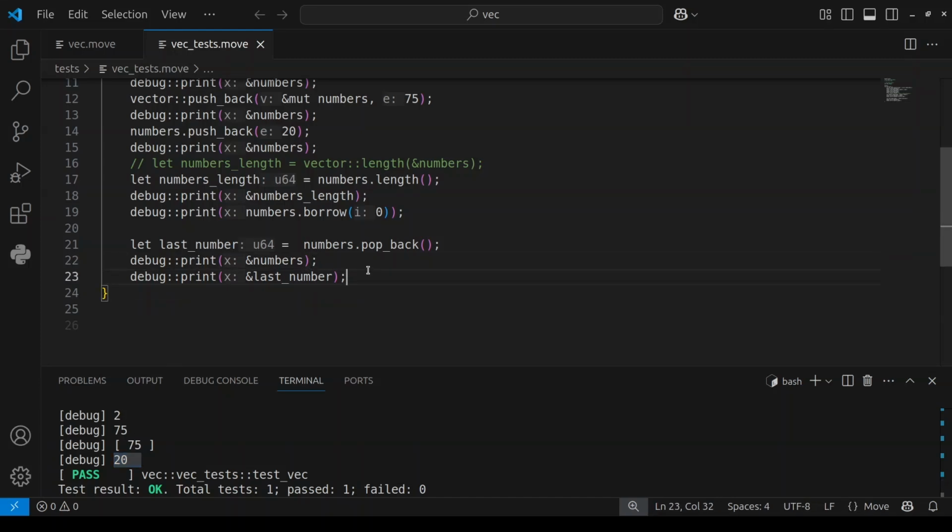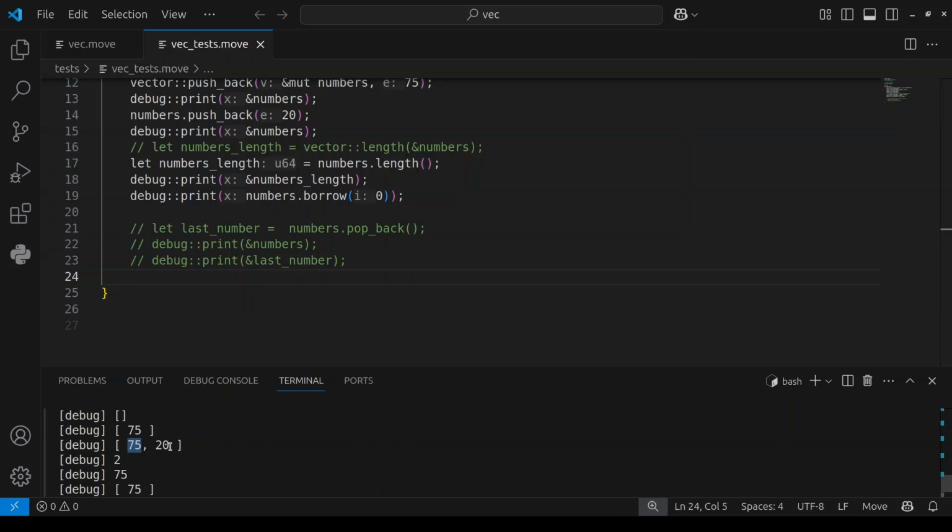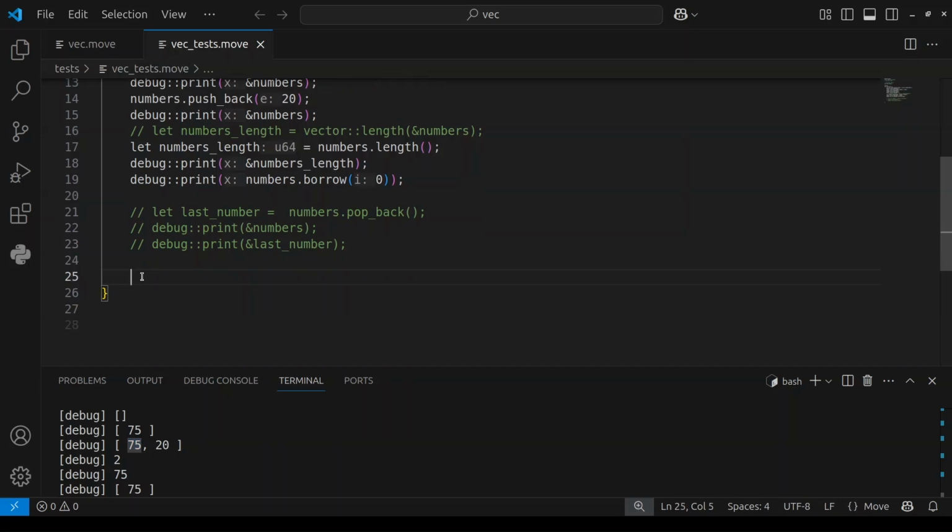One thing we can also do is, let me comment out this line of code. Now let's say we want to remove this 75 rather than the 20. What we can do is remove an element based on its index. So what's the index of 75? It's actually 0. The index of 20 is 1. So if we want to remove 75, we can do numbers dot remove. What's the index of the element we're removing? Let me say 0.